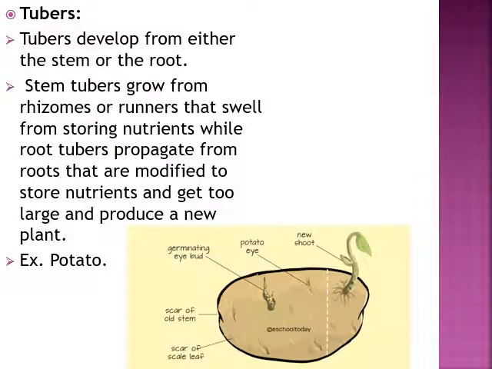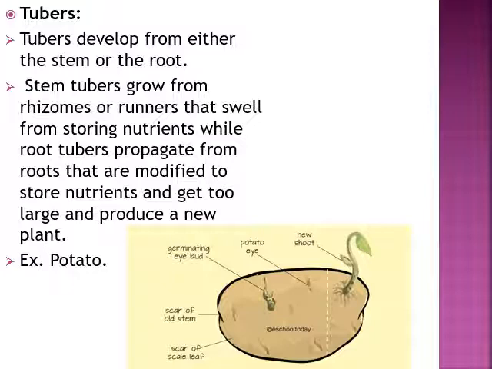Now the tubers develop either from the stem or from the root. The stem tubers grow from the rhizomes or runners that swell from storing nutrients, while tubers propagate from roots that are modified to store nutrients and get too large and produce a new plant.